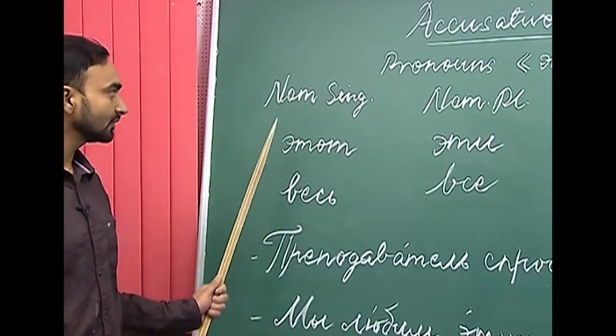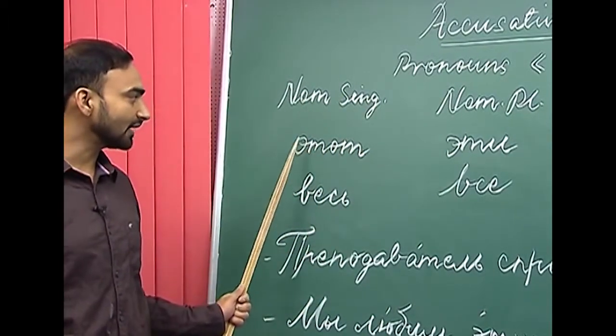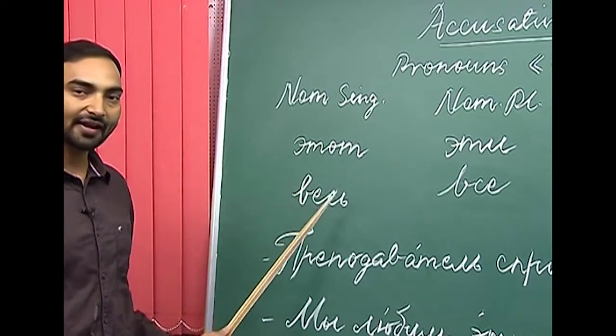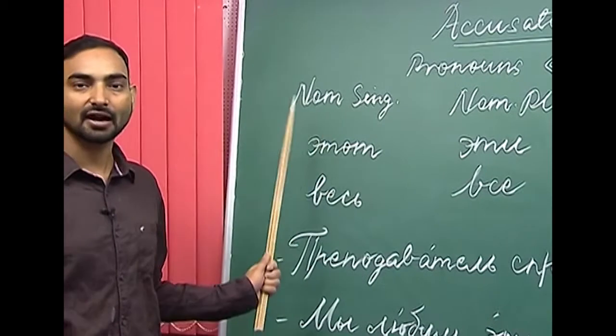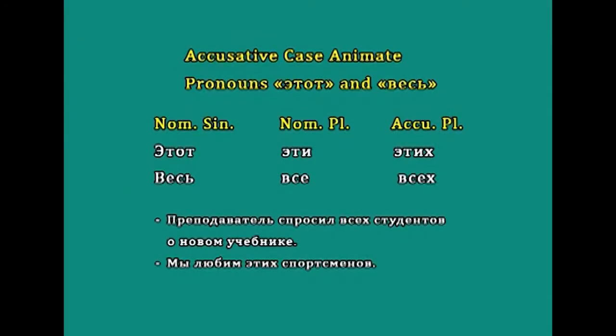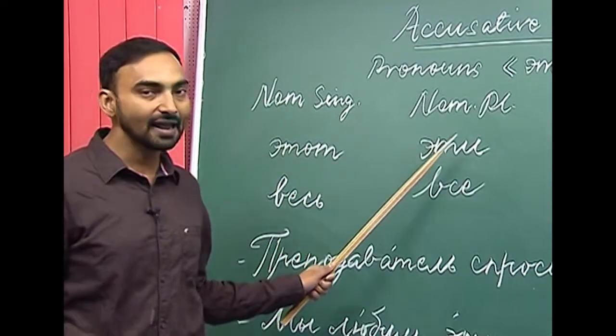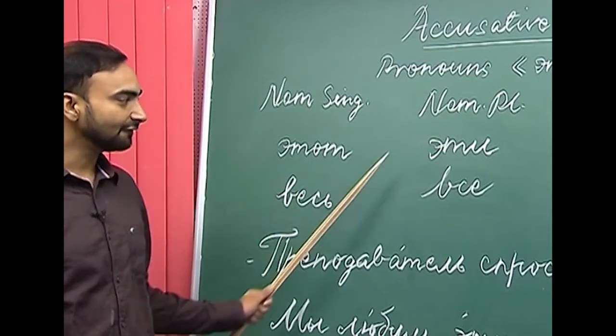I have written the nominative singular of the demonstrative pronoun этот and весь. Этот is a demonstrative pronoun and весь is the determinative pronoun. And the nominative plural of этот is эти and of весь is все.